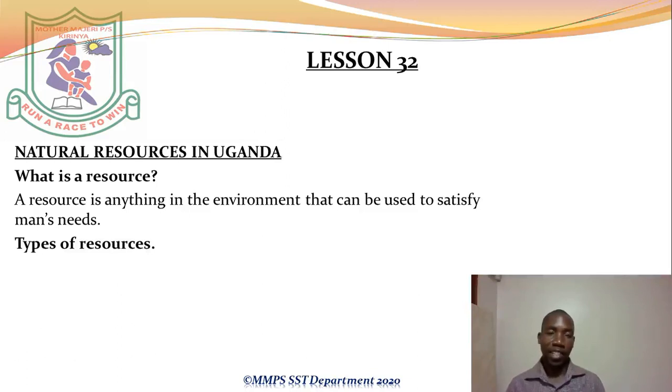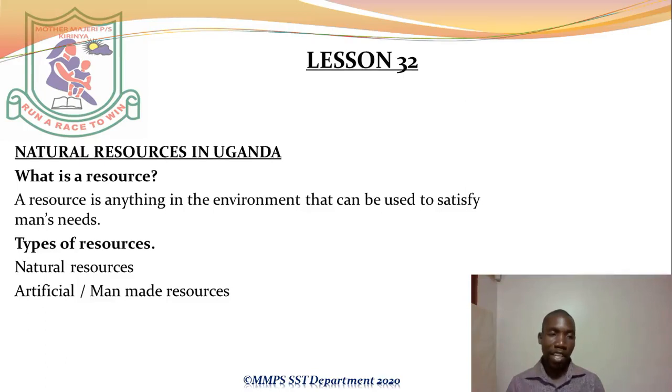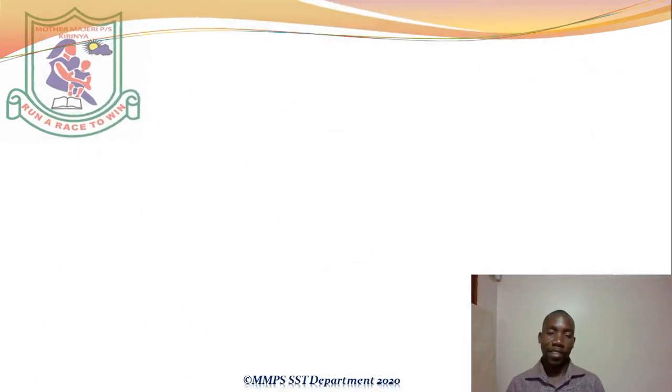I've already mentioned this earlier, and I said we have natural resources and also artificial or man-made resources. Anything that man uses to meet his needs is a resource. Therefore, we have natural resources and man-made or artificial resources. Okay, let's move on with our lesson.